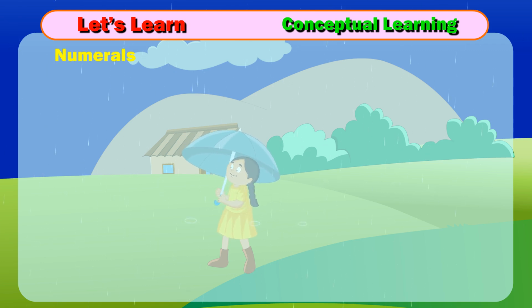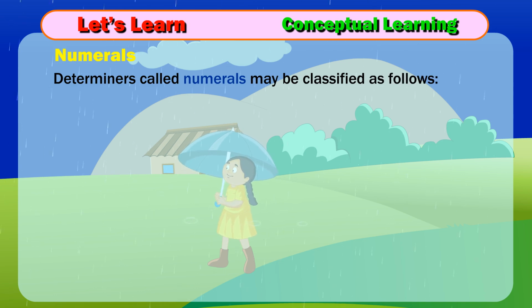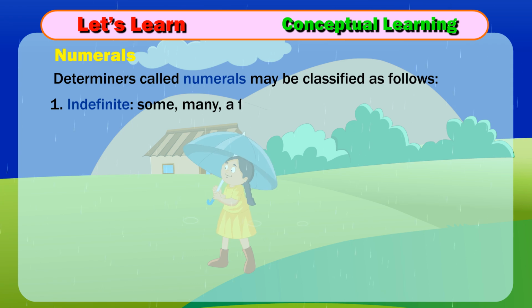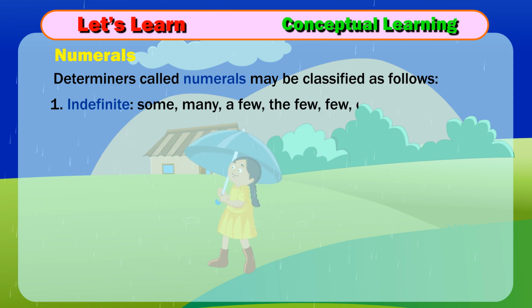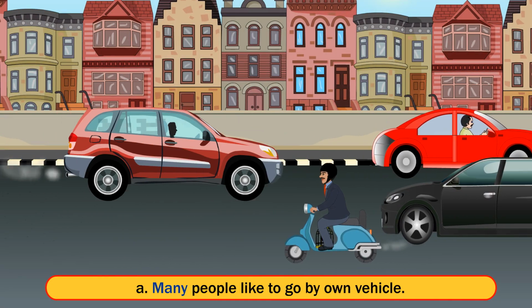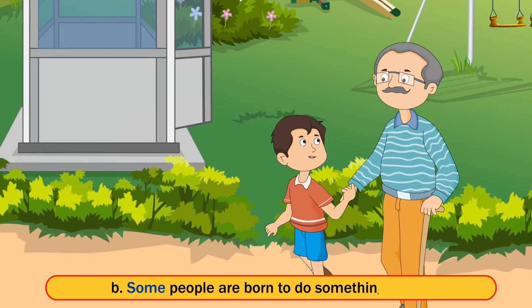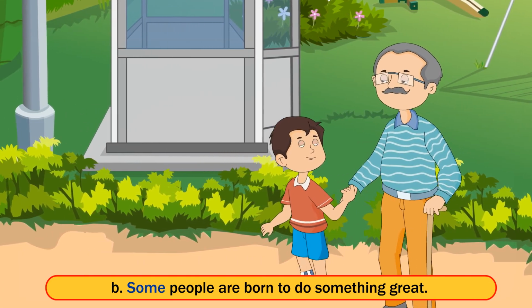Numerals. Determiners called numerals may be classified as follows. 1. Indefinite: some, many, a few, the few, etc. Examples: A. Many people like to go by own vehicle. B. Some people are born to do something great.